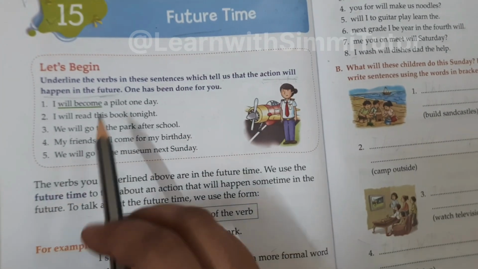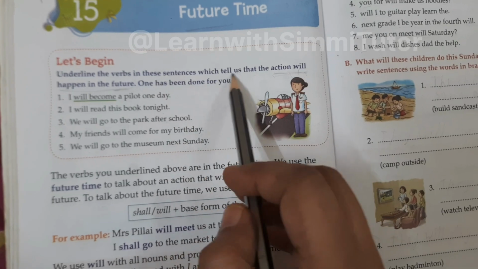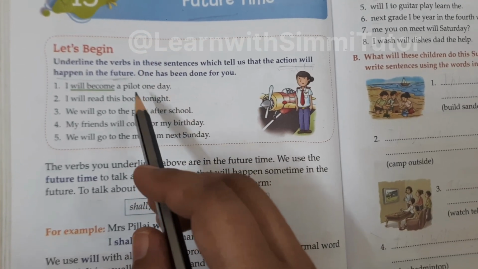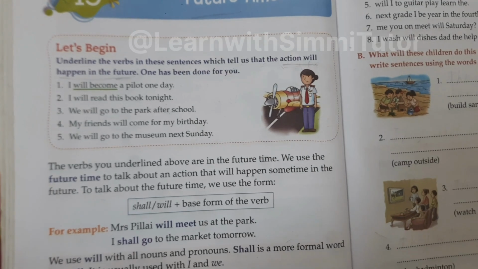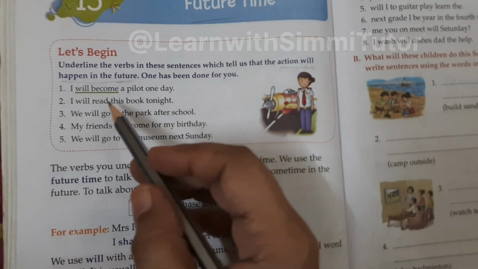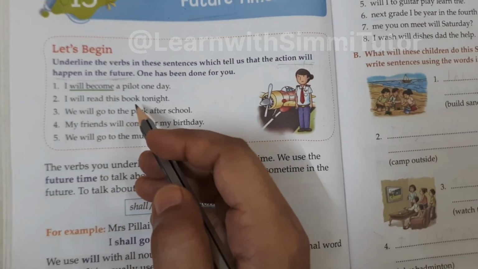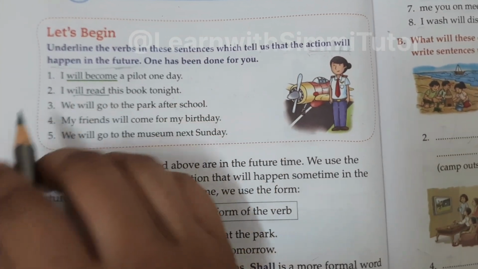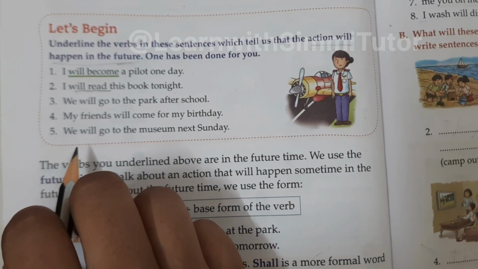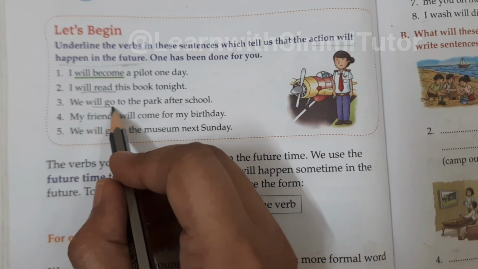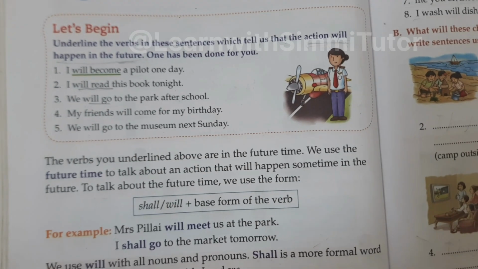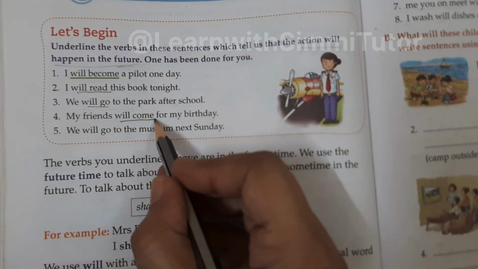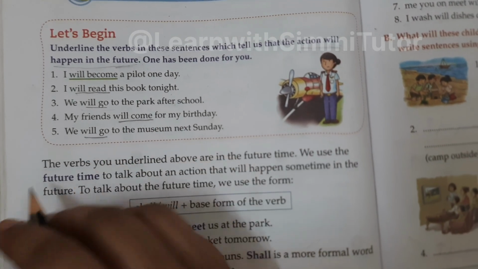Okay. Now see this. Underline the verbs in these sentences which tell us that the action will happen in future. One has been done for you. I will become a pilot one day. Next one, I will read this book tonight. So what will come over here? Will read. We will go to the park after school. Will go. My friends will come to my birthday. Will come. We will go to the museum next day.